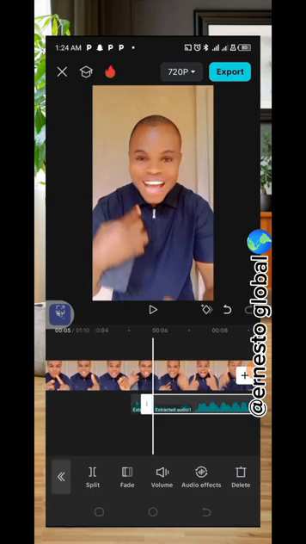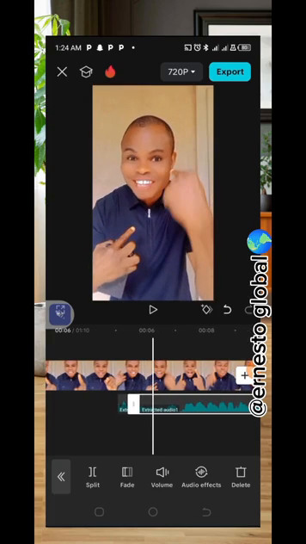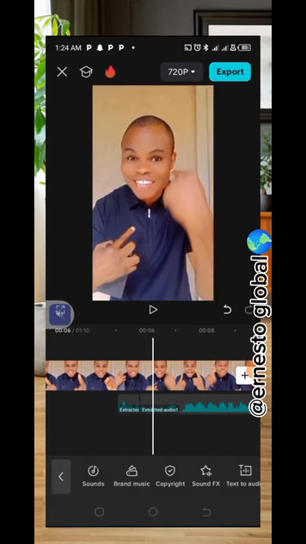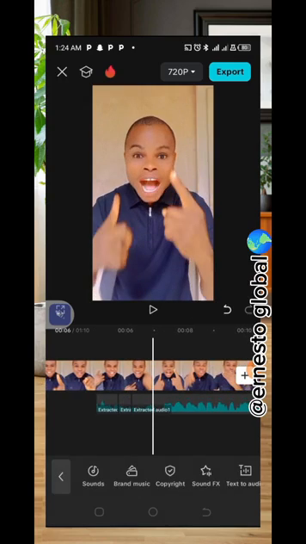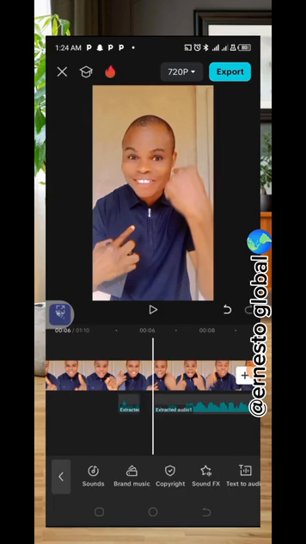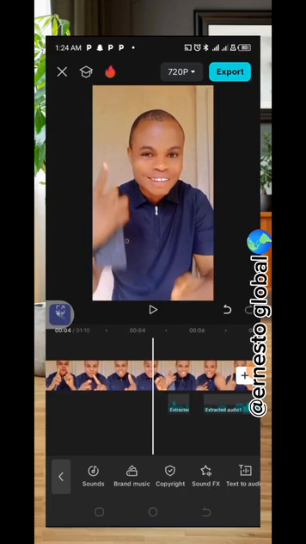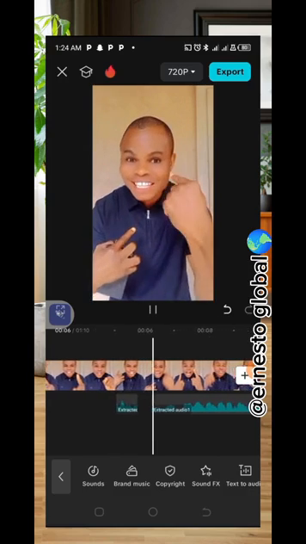When you split it this way, now you scroll a bit. Now you split again, click on split again and remove the middle one. Let's remove the middle one. We don't need it. Now remove this middle one and let's play our video: how to add funny sound, how to add funny sound like this and this. Look at it like this and this.